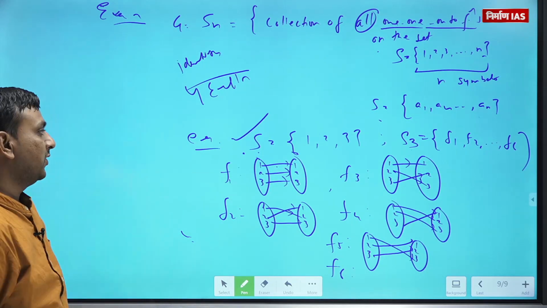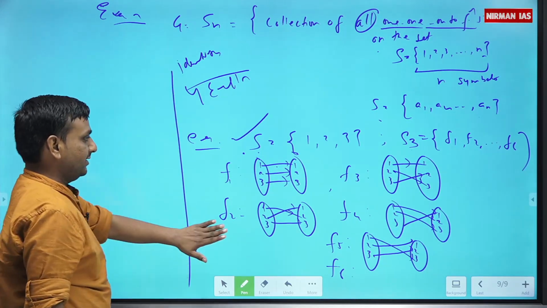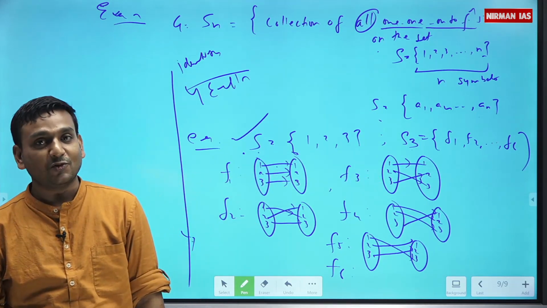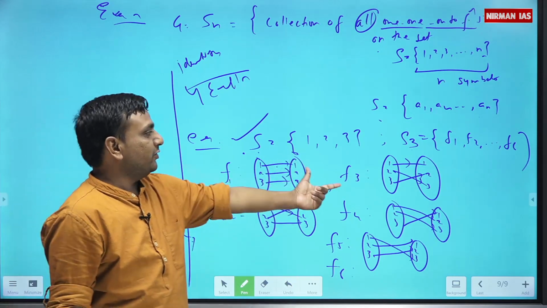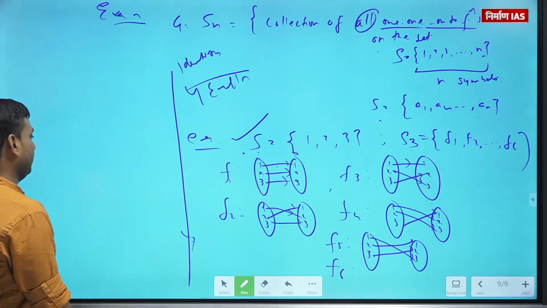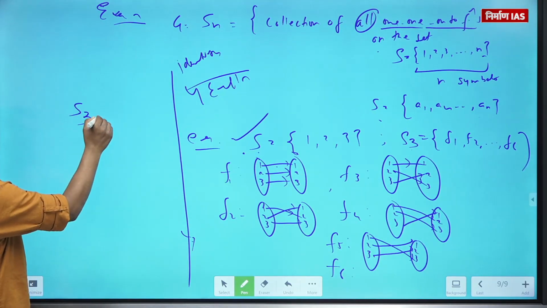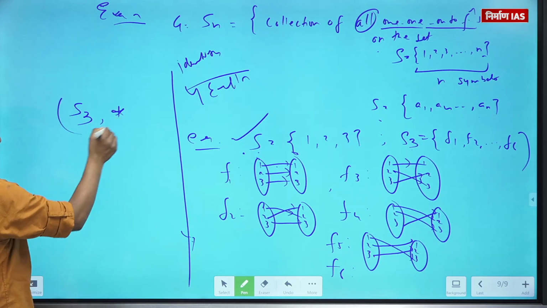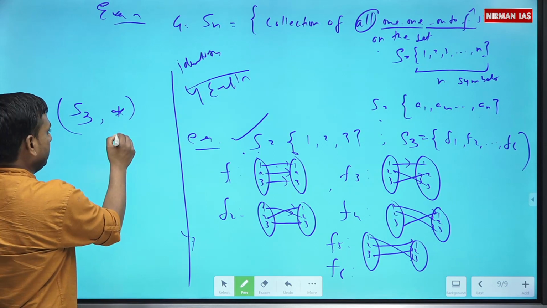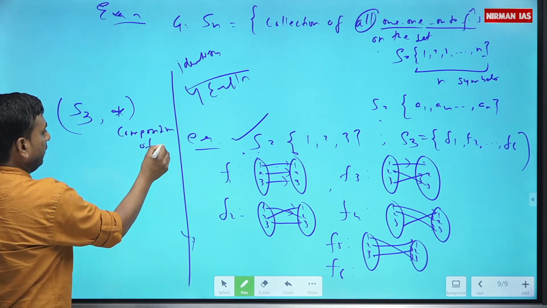So how it is going to be useful for us? थोड़ा सा सांस ले ले और सोचे इसको. If this confusion is removed, everything is easy. Because people are much confused here only. Now what I am going to do is, I am going to take a composition of function on this set S3. This is composition of functions.